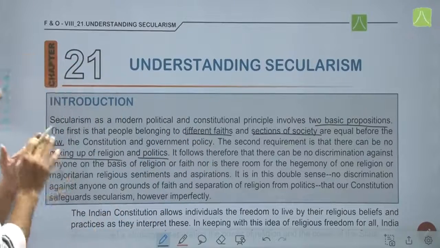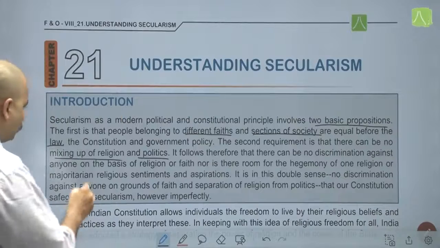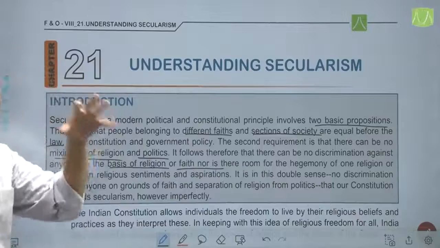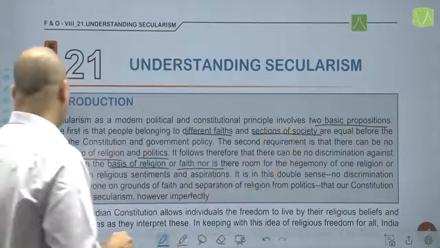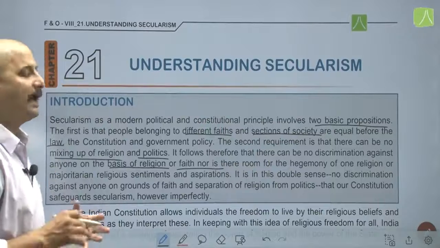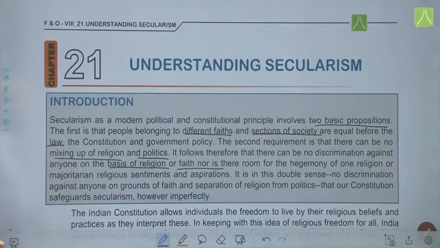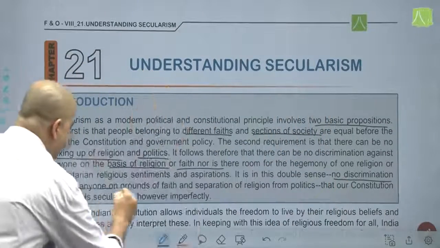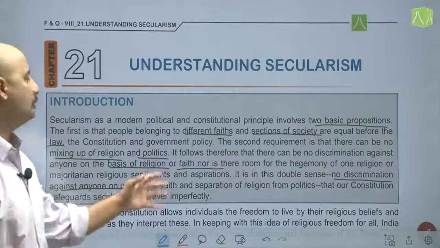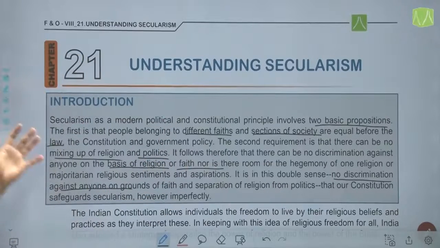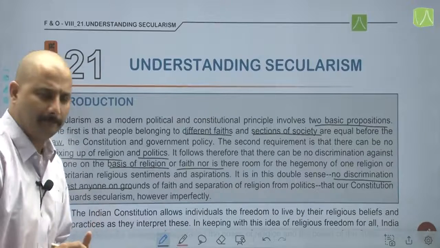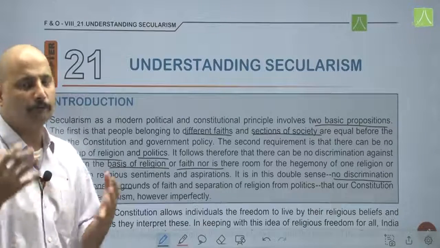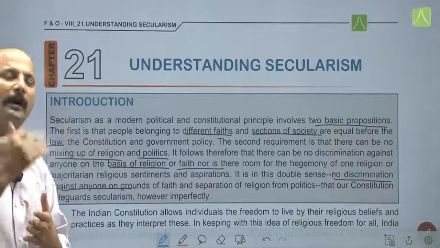It follows therefore that there can be no discrimination against anyone on the basis of religion or faith, nor is there room for hegemony. Hegemony is supremacy of one religion or majoritarian religious sentiments and aspirations. It is in this double sense, no discrimination against anyone on grounds of faith and separation of religion from politics, that our constitution safeguards secularism, however imperfectly. That is meant to say that yes, we are striving towards a utopian vision of secularism, but we are still way far behind it.